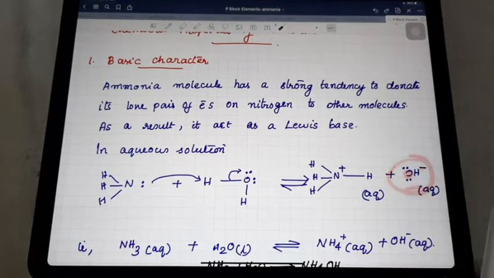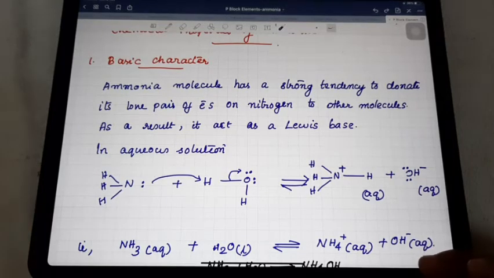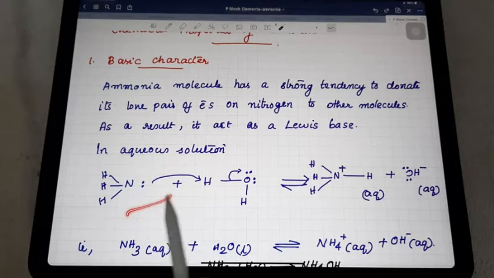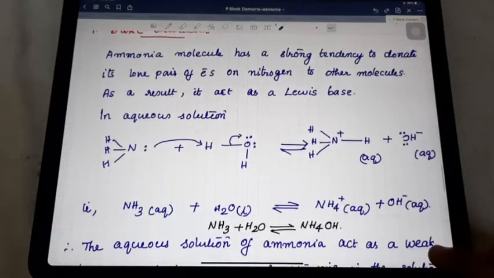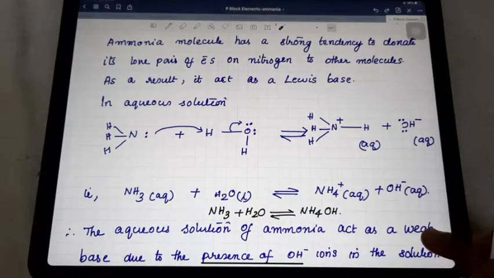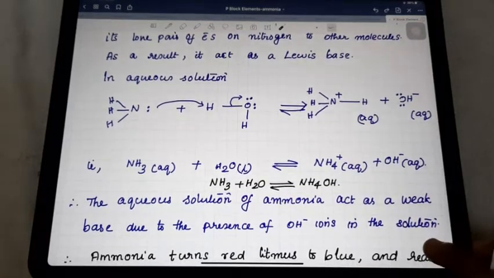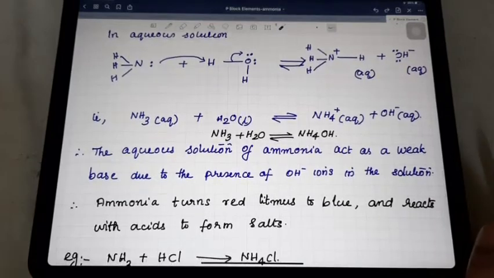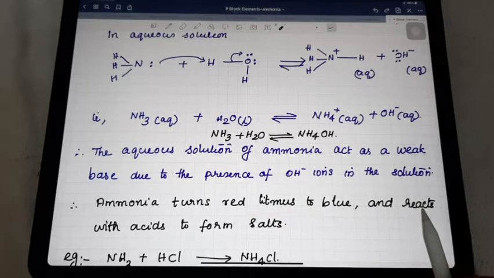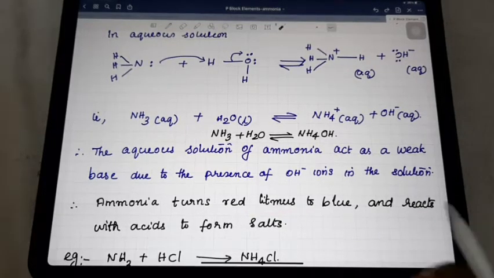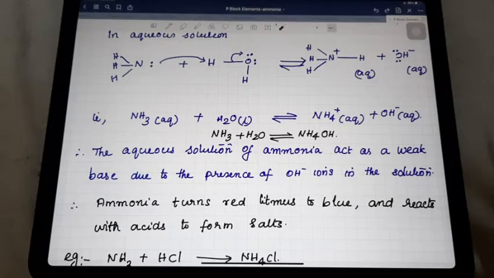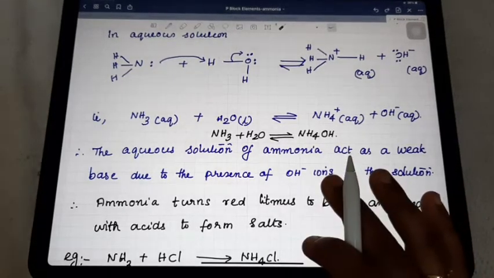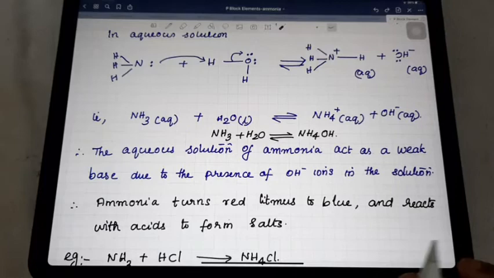So OH minus ions, hydroxide ions, are formed in the aqueous solution of ammonia. Because of the presence of OH minus ions in this aqueous solution of ammonia, it is said to be weakly basic in nature. Since it is a base, it changes red litmus to blue, and it reacts with acids to form salts. In aqueous solution and also ammonia alone, it acts as a base. The aqueous solution is said to be the weakly basic one.